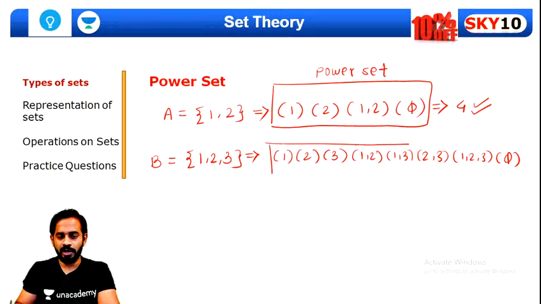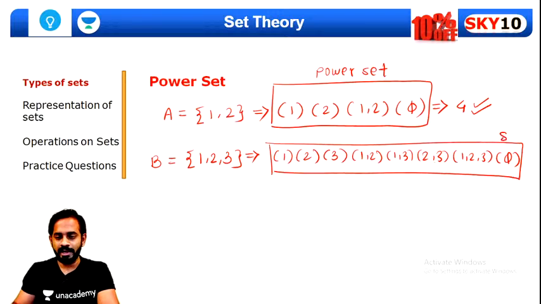So this is called the power set of this set B, and there are a total of 8 elements over here. There are a total of 8 elements. Previously there were 4 elements and now there are 8 elements.